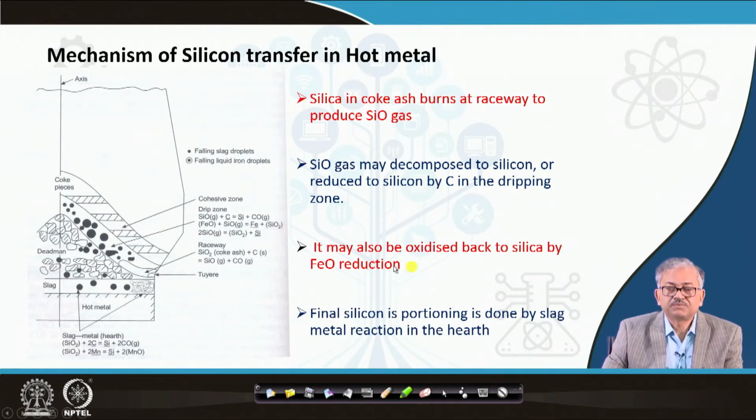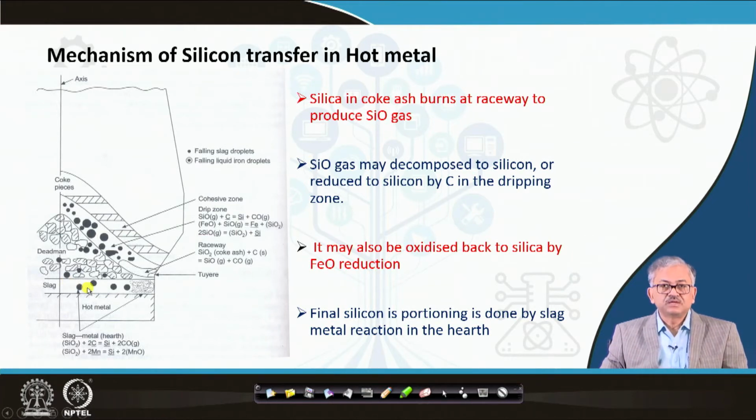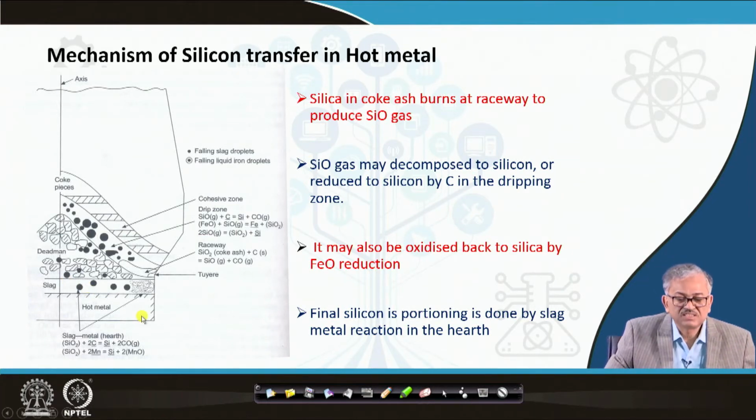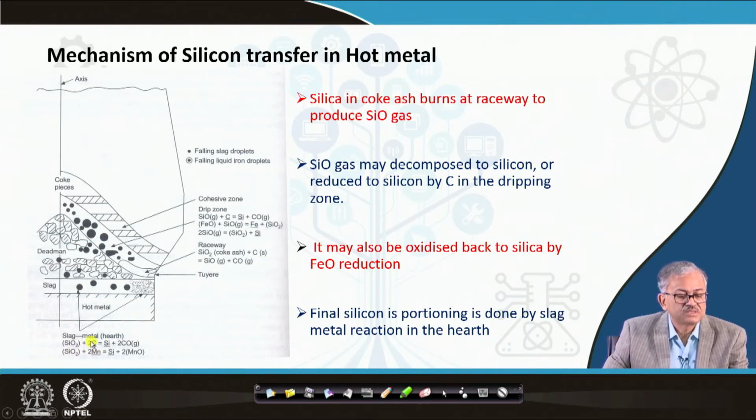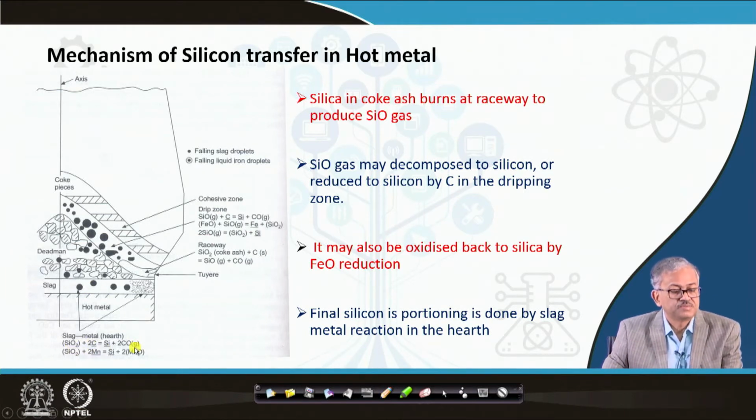Now the final silicon partitioning is done at the slag-metal interface here. When the slag comes and the final slag forms here, this is the hard slag, and here the final partitioning takes place between hot metal and slag. This reaction is SiO2 plus 2C forming Si plus 2CO. And if you have a basic slag, then the SiO2 activity will also be reduced. So this is the way the silicon is transferred into the hot metal.